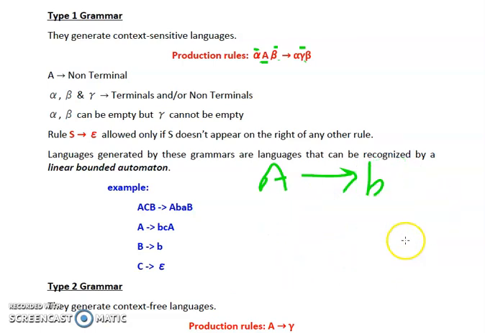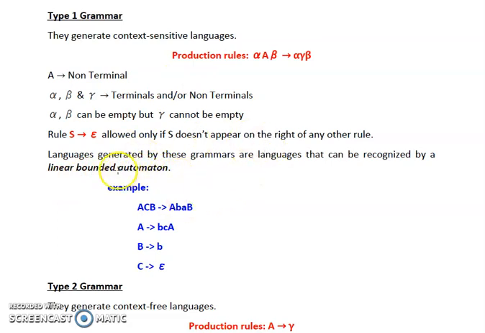So is it clear from here that our gamma cannot be epsilon, but gamma can be epsilon in the special case if S tends to epsilon and S is not present on the right hand side of any other production rule. Now, the languages generated by these grammars are the languages that can be recognized by a linear bounded automata. So, whenever we talk about the type 1 grammar, it generates the context sensitive language, and these context sensitive languages are recognized by a linear bounded automata.